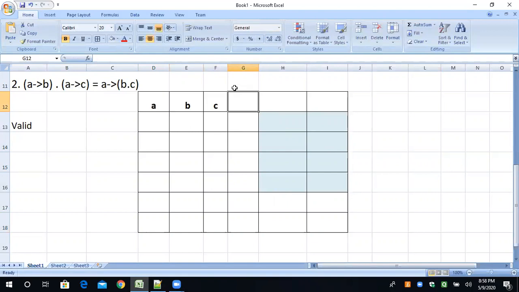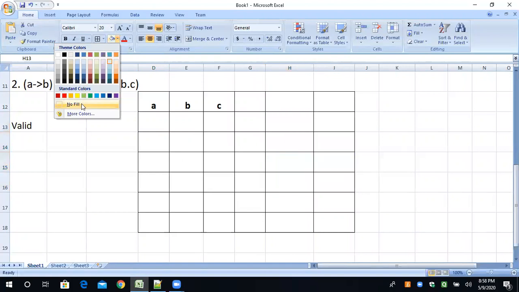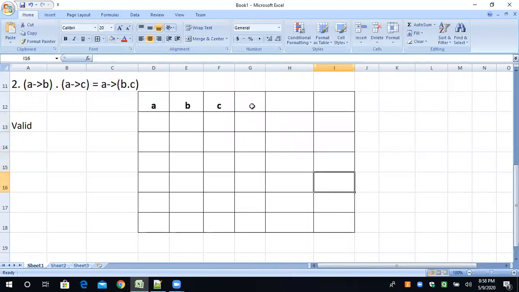Now what will be the next column? Let me check once again. The possible combinations we have to write. So we can take B dot C. After that we will cover the conditionals. We can write in any manner. A conditional B we can take, no problem.